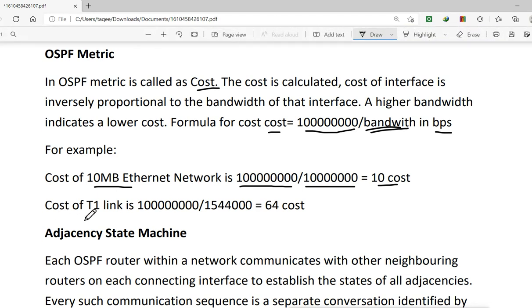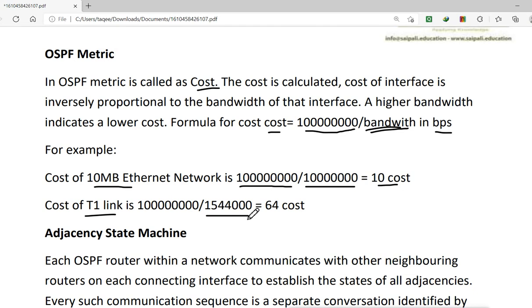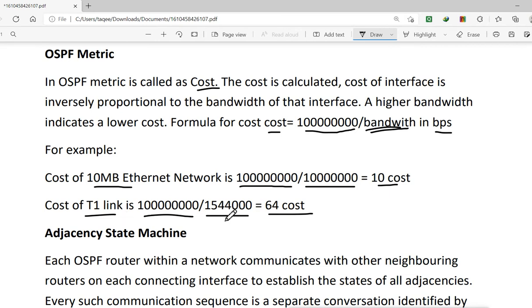And the cost of a T1 link. This is the bandwidth of that link, maximum up to this. When we divide, we will get 64. So this is how it calculates the cost, inversely proportional to the bandwidth. That means if the bandwidth is fast, your cost is less. As you see, 10 Mbps gets cost 10, and the T1 link is slower than 10 Mbps, so it gets 64.